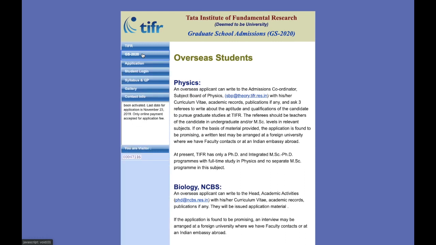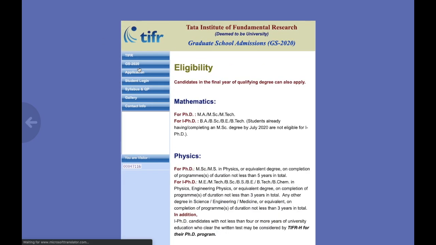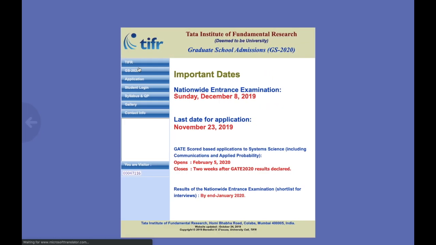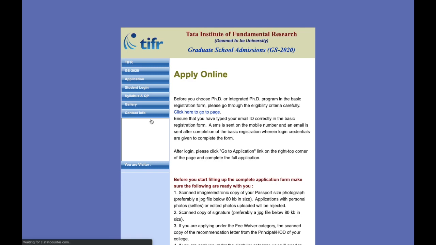When you search for TIFR on Google, you will be taken to this particular website, GS-2020. This is the official website and this is its home page. Now you have to click over here: link for online application has been activated. Last date for application is 23rd November. Only online payment is accepted for the application fee. So just click over here and you'll get this option, apply online.